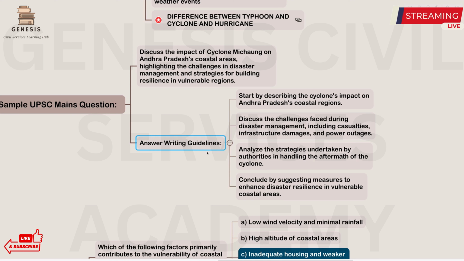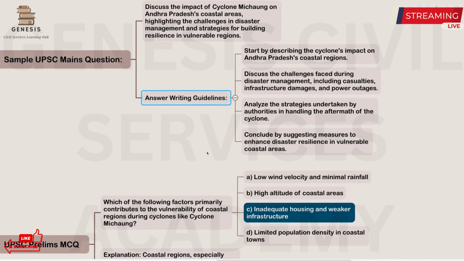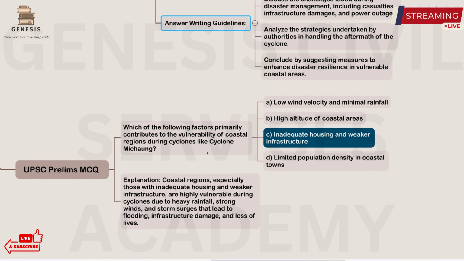So you need to conclude by suggesting the measures, and what improvements can be made in this disaster resilience. So what other improvements can be made and what precautionary measures can be taken so that this resilience can be built up in the vulnerable coastal areas. That needs to be, suggestions needed to be given in the conclusion of the answer.